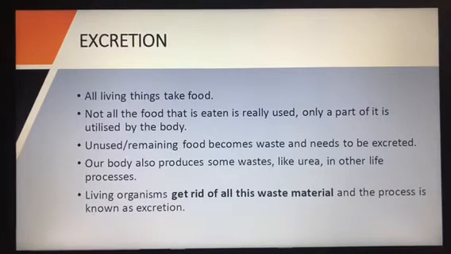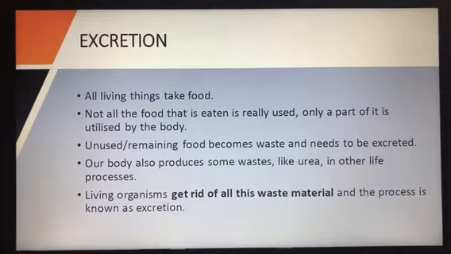Only the food which is important, in which, as I told you, nutrients are present, whatever carbohydrates, proteins are required by our body, only that part is taken, and whatever is waste is thrown out of our body. So unused or remaining food becomes waste and needs to be excreted. Every day you attend nature's call, isn't it? What happens if you don't attend for one day? You don't feel like eating, your stomach will be upset, you don't feel like doing any work. So whatever remaining food is there, waste in our body, has to be excreted.